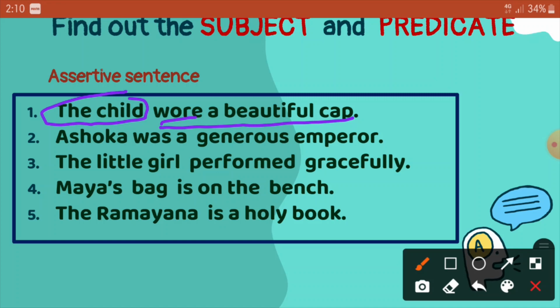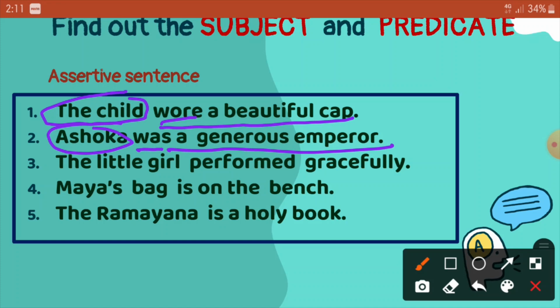Next sentence, Ashoka was a generous emperor. Was is the verb. A generous emperor. Here Ashoka is the subject. So let us ask the question, who was a generous emperor? Ashoka. So Ashoka is the subject and was a generous emperor is the predicate. Next,